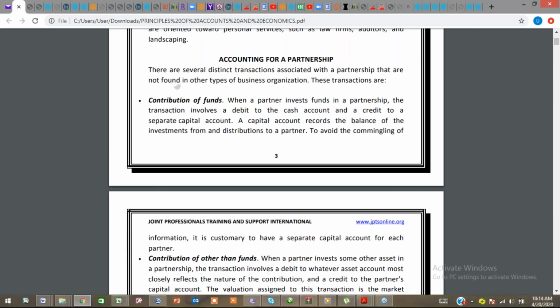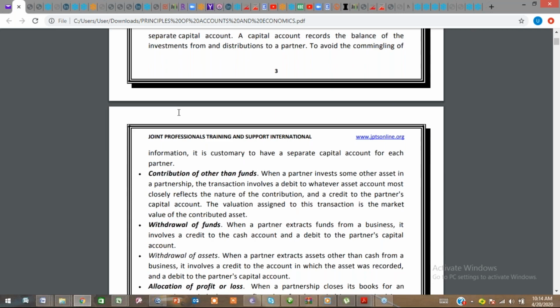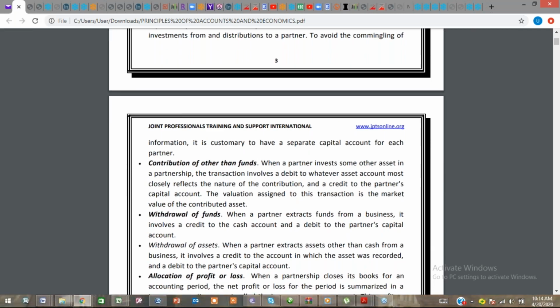When a partner invests funds in a partnership, this transaction involves a debit of the cash account. You know, we have the debit and the credit section, and the credit goes to the separate capital account. So you must understand this clearly. Let's look at contribution of other funds. Apart from physical cash, there are contributions that can be made. Contribution in terms of intellectual properties, contribution in terms of